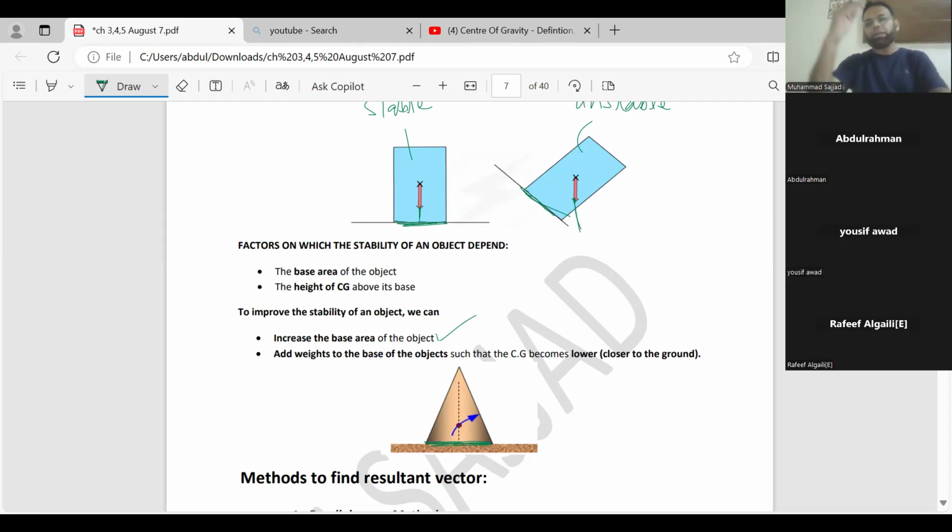If I'm toppling it, making it upside down, please see this one. Now the center of gravity is higher here. So the base area is less and the center of gravity is higher. So this object is not stable. It is not fulfilling the definition of stability.